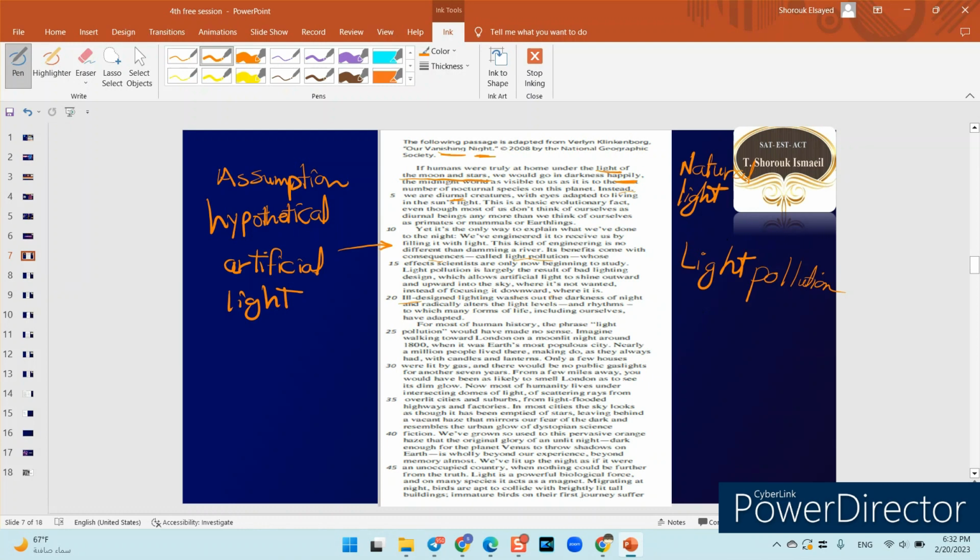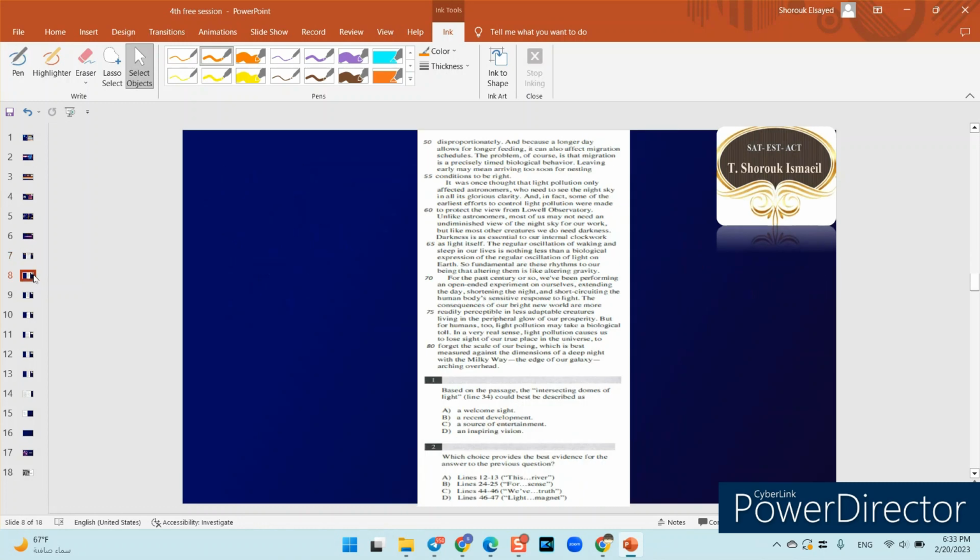Lighting washes out the darkness of night and radically alters the light levels and rhythms to which many forms of life, including ourselves, have adapted. So from here, we can feel that the author is against, or is not favoring, light pollution, of course. Okay, let's come to the first question and then back again to the text.